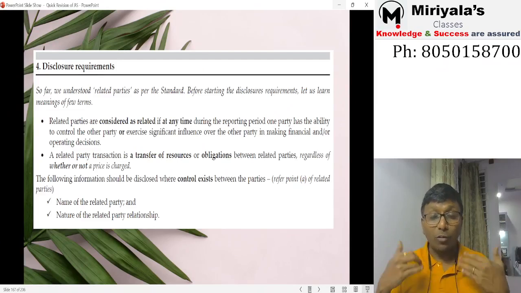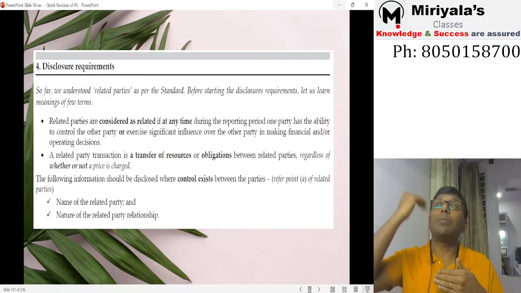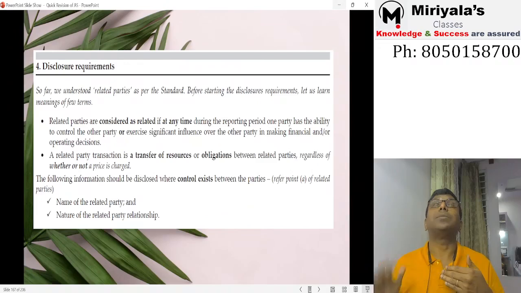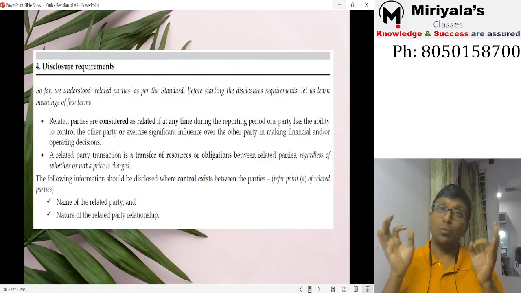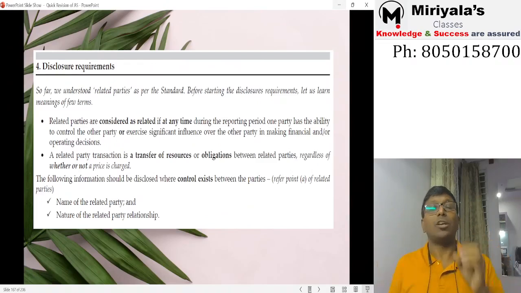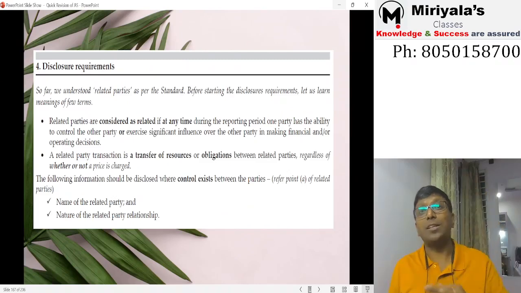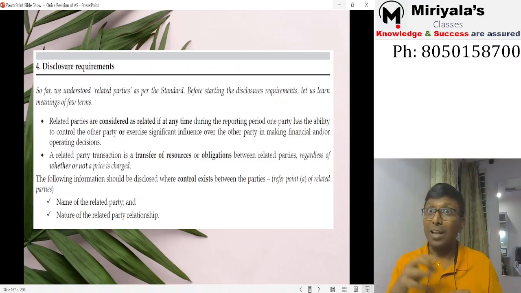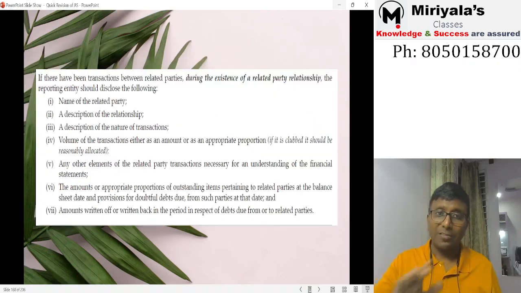But I have to give a disclosure of who are all my parent companies, who are all my subsidiary companies. This data is to be given mandatorily, that means where there is a control exists. Even though there are no transactions, you have to mention. But I told you, your parent and your subsidiary, that's all you are supposed to give. But not fellow subsidiary. We finish transaction with the fellow subsidiary, then only fellow subsidiary information should be given. Otherwise, it is not required.